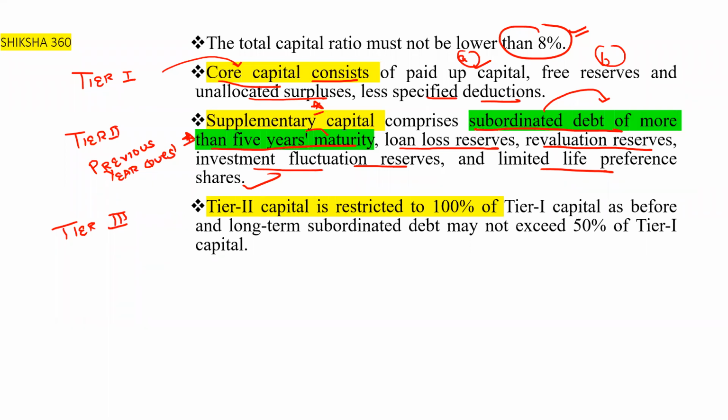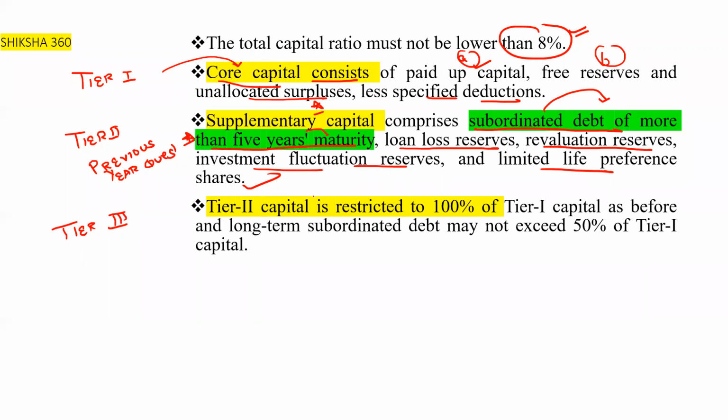So supplementary capital comprises subordinated debt of more than 5 years maturity, loan loss reserves, revaluation reserves, investment fluctuation reserves, and limited life preference shares.